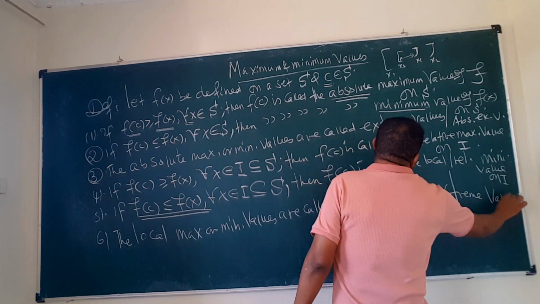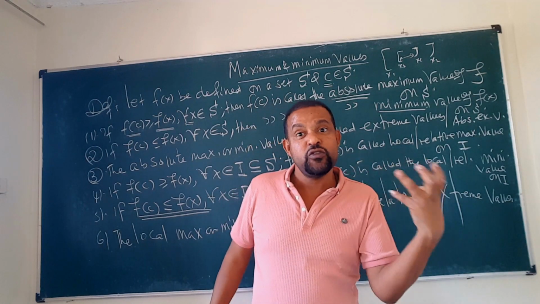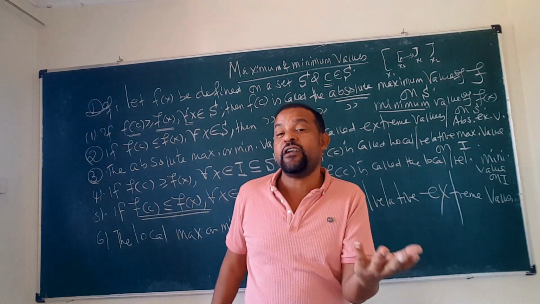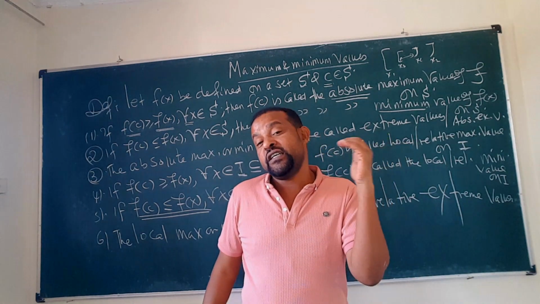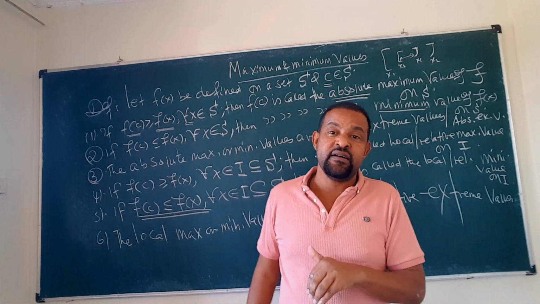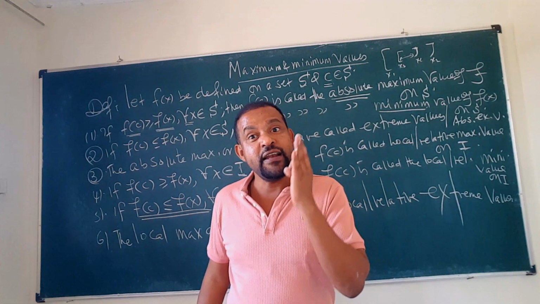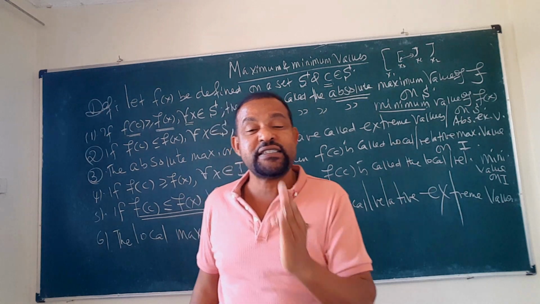So the absolute maximum or minimum values are called what? Absolute extreme values, or simply extreme values. The relative or local maximum or minimum values are called what? The relative extreme values or the local extreme values.